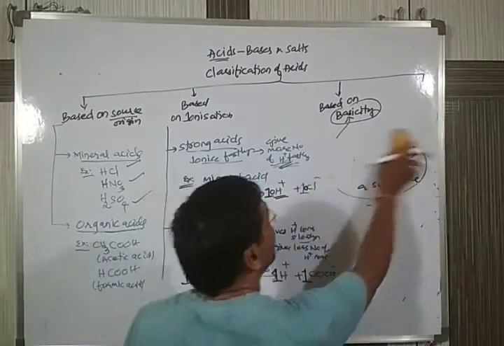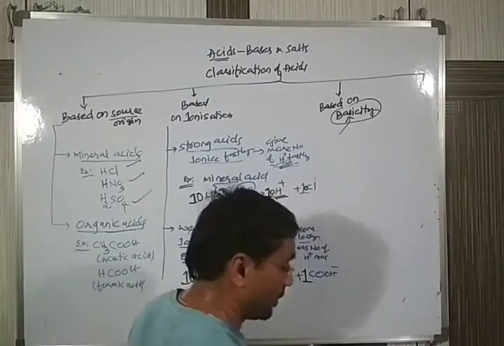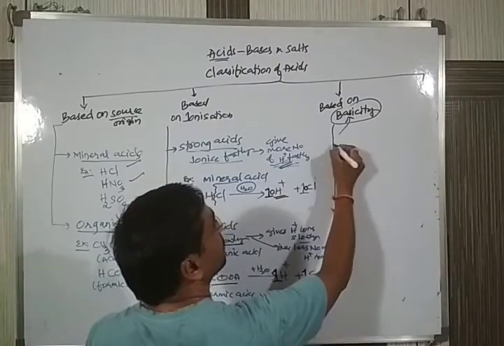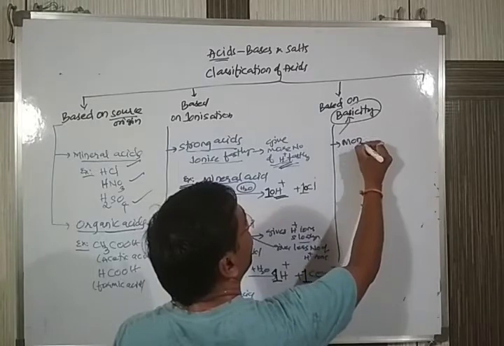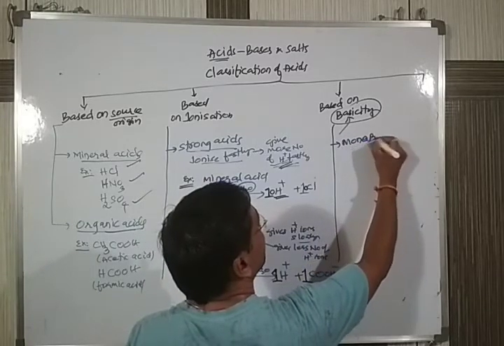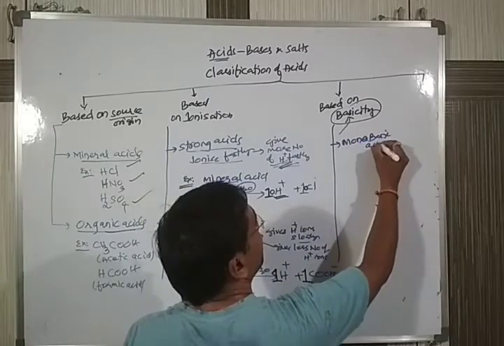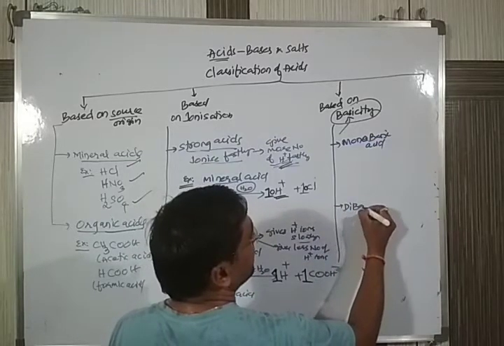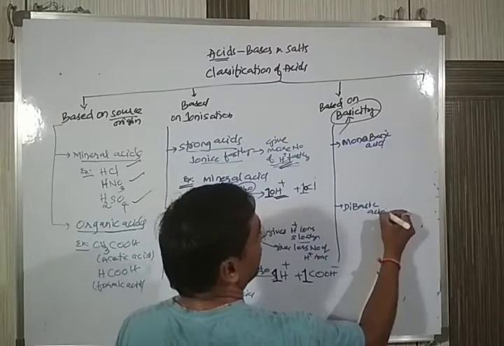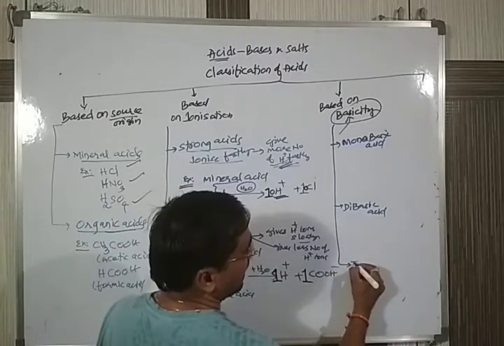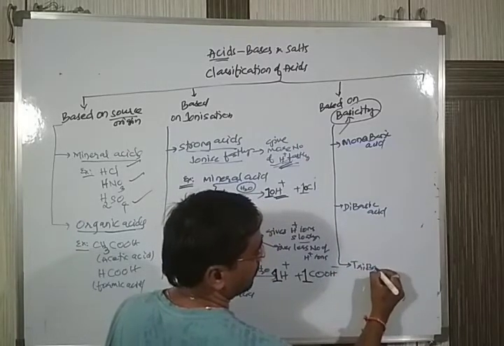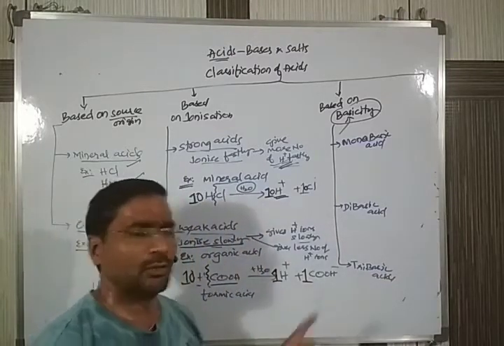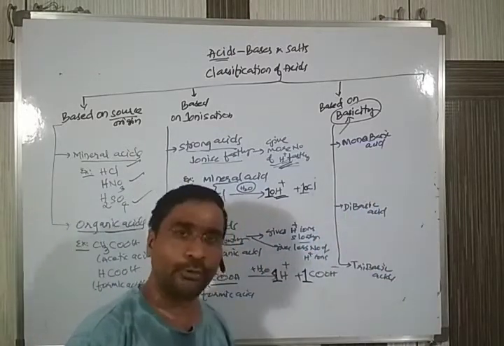Based on this basicity, acids are classified into monobasic acids, dibasic acids, and tribasic acids. Let me define these three, then later I'll go for some others.